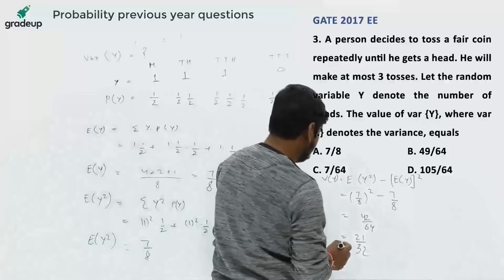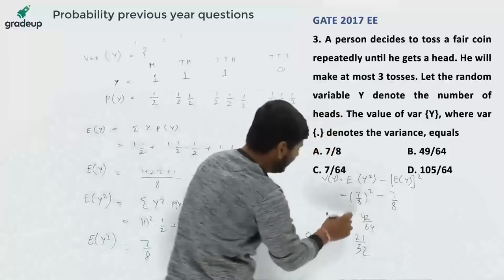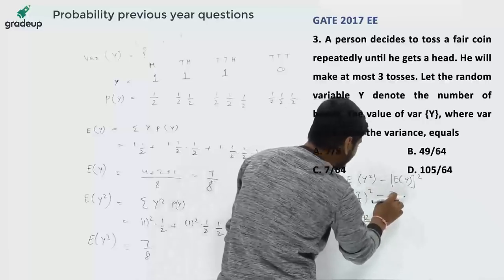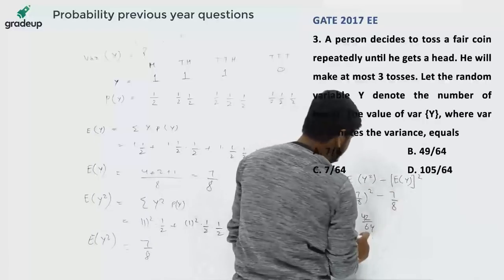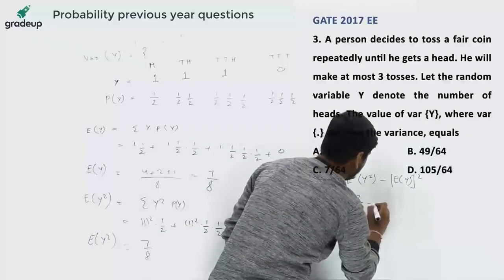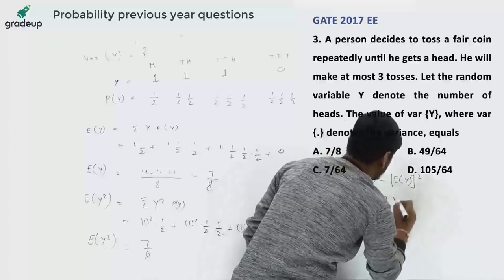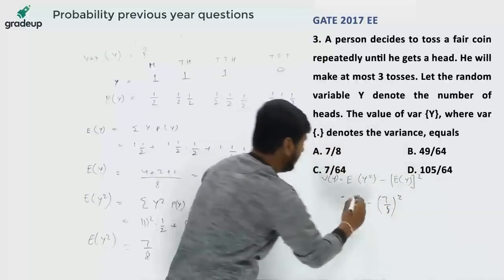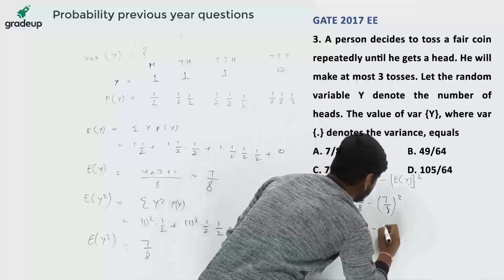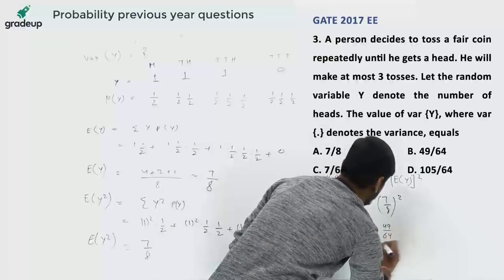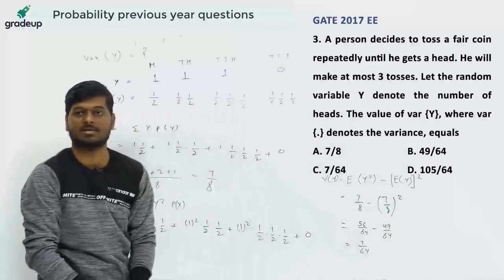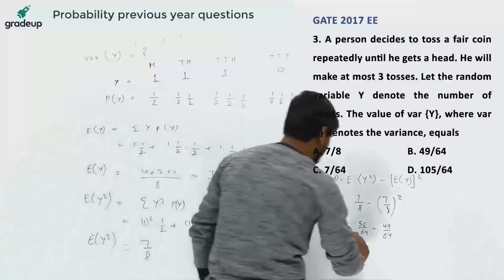Sorry, I made one mistake in calculation. Formula of variance is this, and we get 7 by 8 minus (7 by 8) whole square. So this is 7 into 8, which is 56 by 64, minus 49 by 64, which is equal to 7 by 64. So 7 by 64 is the answer. Option number C is the correct answer.